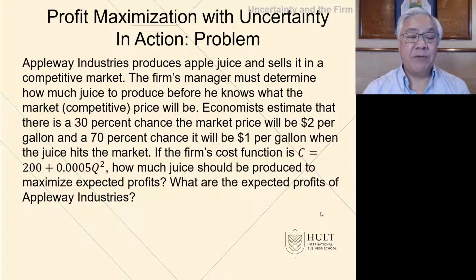Here's an example. Appleway Industry produces apple juice and sells it in a competitive market. The manager must determine how much juice to make before the market price is established. Economists estimate that there's a 30% chance that the market price will be $2, and there's a 70% chance that it'll be $1. So if the firm has a cost function of C equals 200 plus 0.005 Q squared, how much juice should be produced by the company to maximize expected profits? And what are those expected profits?